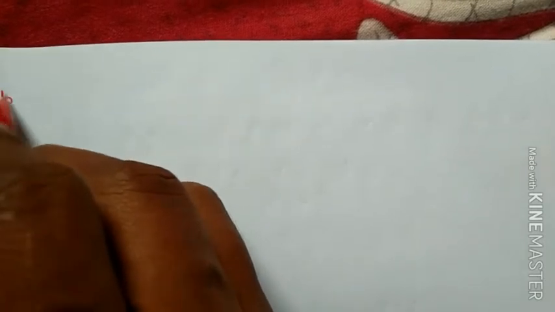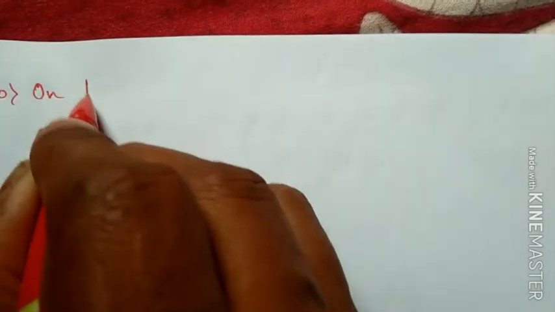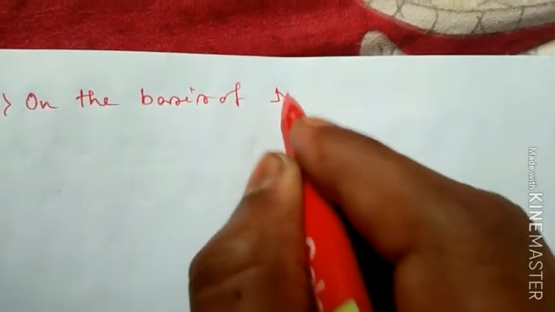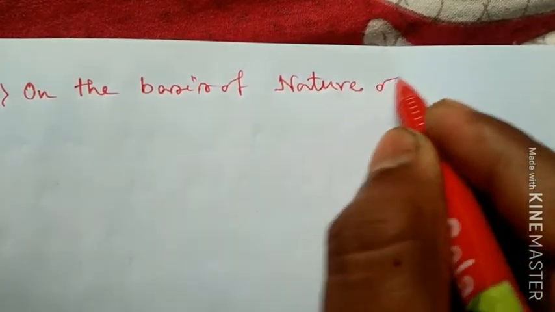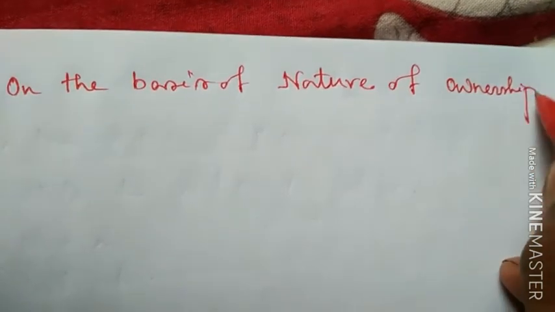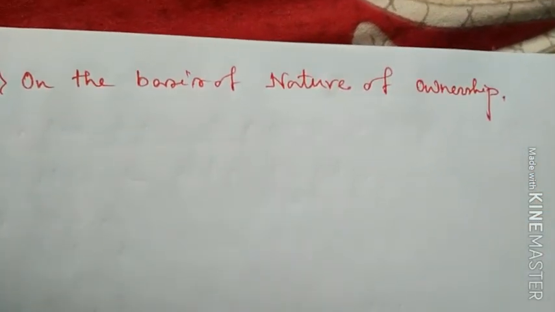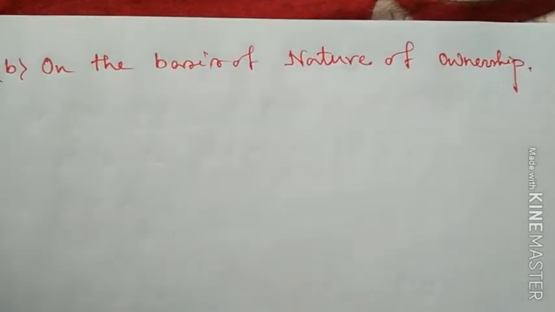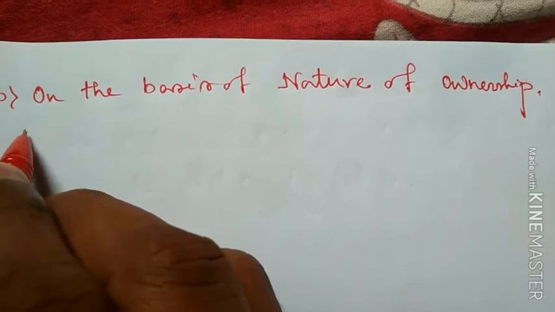The second basis by which we can classify the resources is the nature of ownership. Particularly on the basis of nature of ownership, we classify the resources broadly into three or four types.